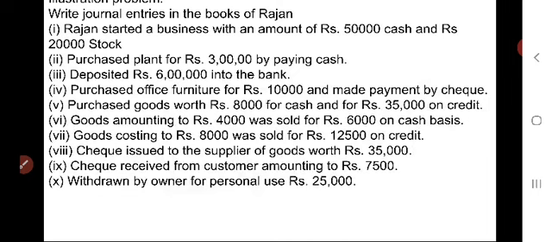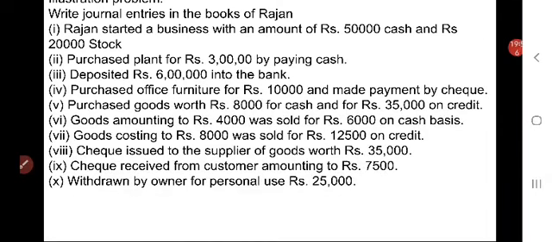Eighth is check issued to the supplier of goods worth rupees 35,000. Ninth transaction is check received from a customer amounting to rupees 7,500. And the last transaction is withdrawn by owner for personal use, rupees 25,000. For these transactions, we have to write entries in the books of Rajan.